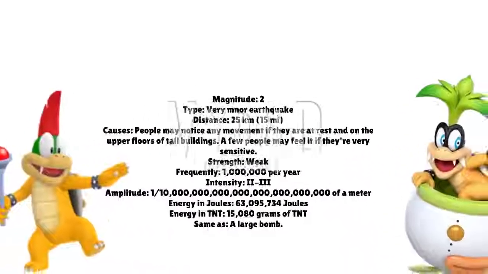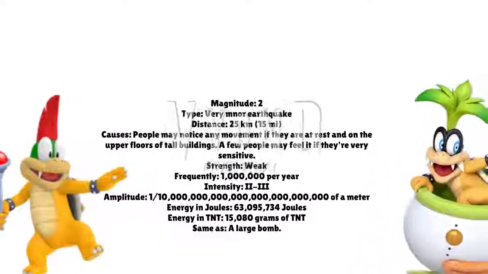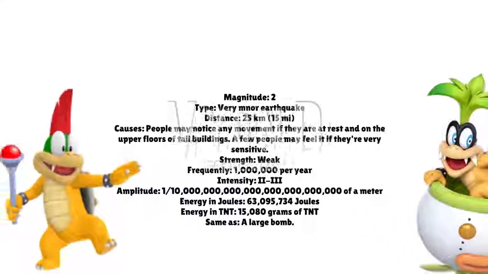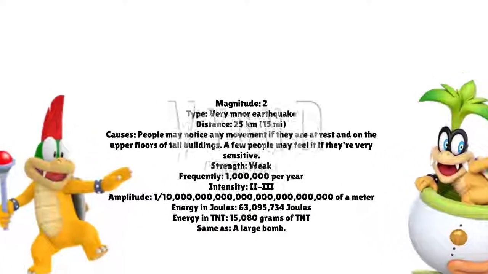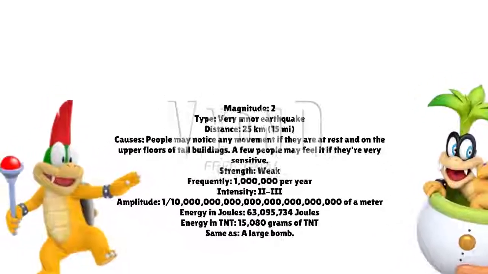A magnitude 2 earthquake would have about the same energy as 63,095,734 joules. It is equivalent to 15,080 grams of TNT. That's the same vibration as a large bomb that was used in World War II.